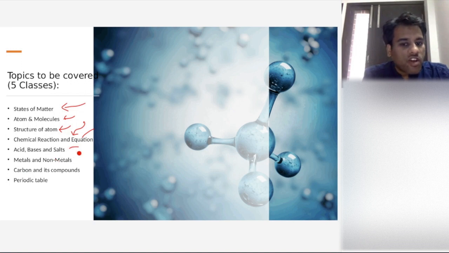Then metals and non-metals, carbon and its compounds, which is also an important topic. This is actually a whole branch of chemistry called organic chemistry. We'll see the various main groups, like alcohol, aldehyde, ketone, carboxylic acid, because questions tend to focus around that part, and the hybridization of sp, sp2 and sp3, where you get single, double and triple bonds in carbon.